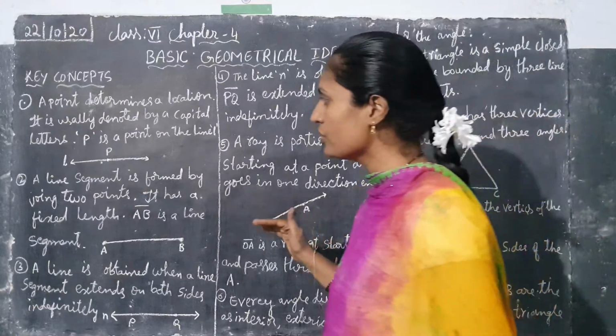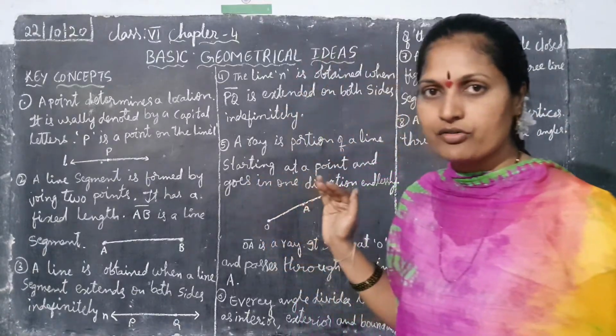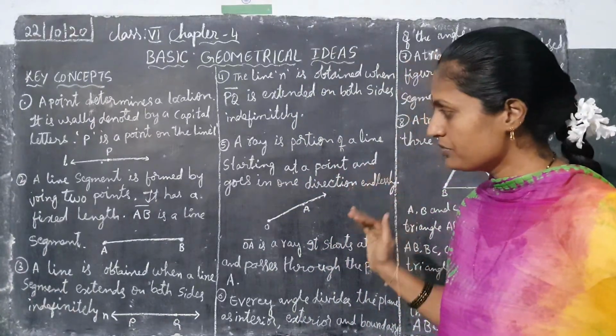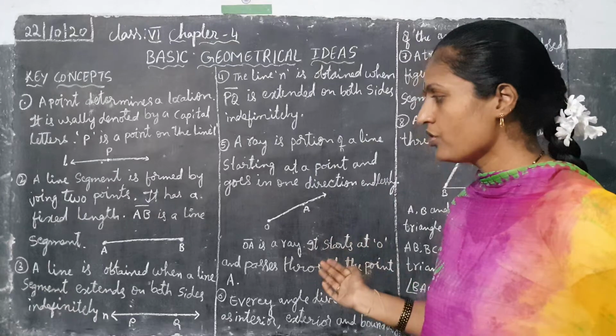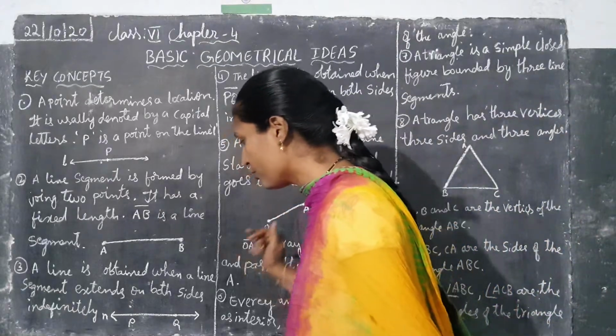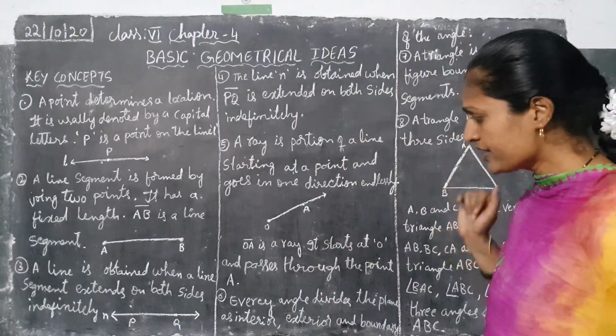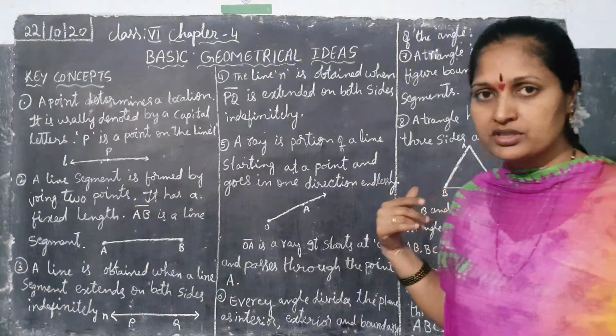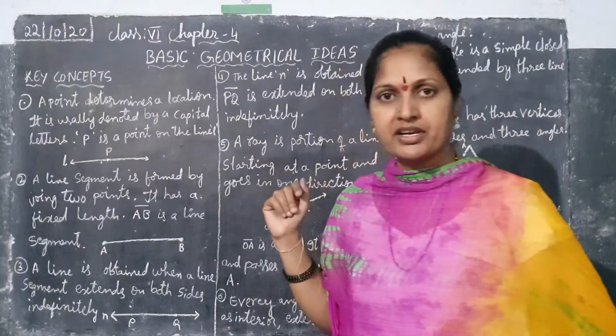We know this all. We can understand how to draw the geometry lines, how to draw a line segment, what is the point, what is the line obtained, what is the ray, and what is the triangle. All we have to learn, children. Now one by one I will explain for you.